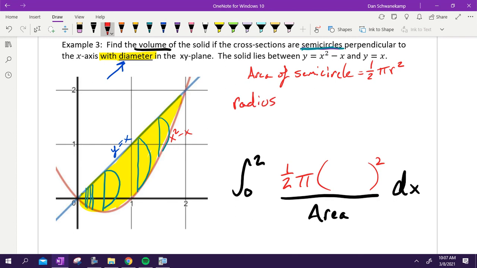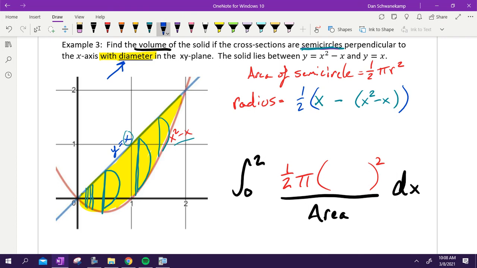From when until when did I draw the radius of this graph? From top to bottom, right? X, I drew it from here to there, from there to there. So it's x minus, and then in parentheses, x squared minus x. Now, what's the problem with that? What does that actually tell me? That tells me the diameter. I don't want the diameter. I want the radius. So what else do I need to do with that thing? Divide it by 2. Cut it in half.